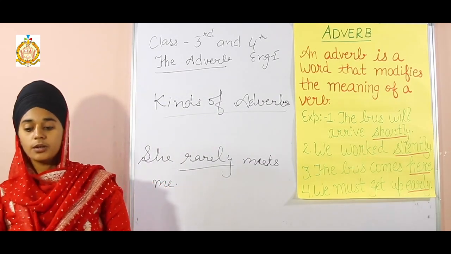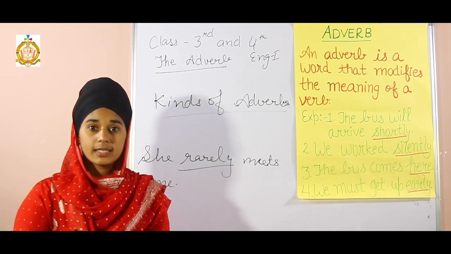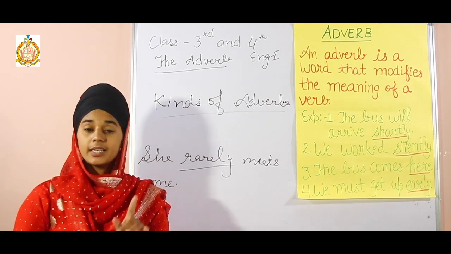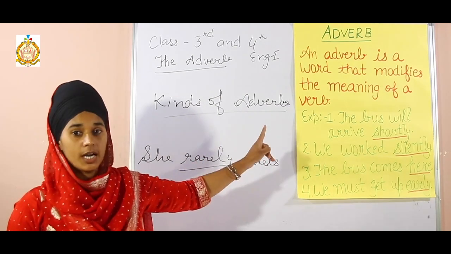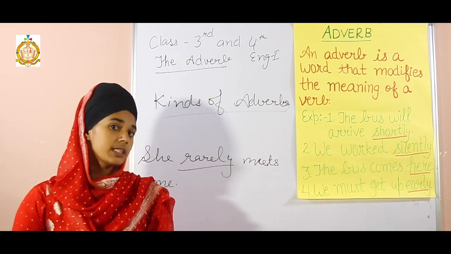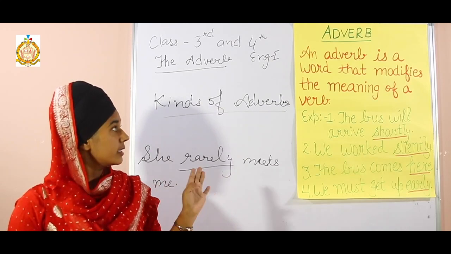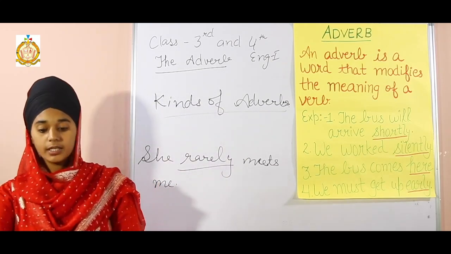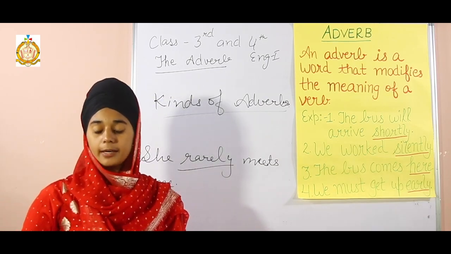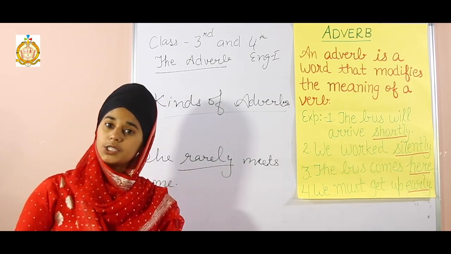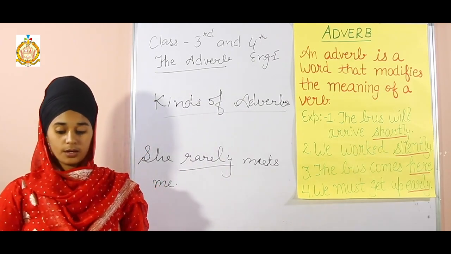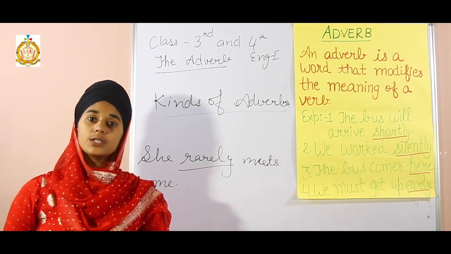Okay. Now you have to solve the exercise related to this chapter. First, write the definition. As I have written on the chart, you also have to write that definition. Then write 2 examples. You can take any example for that definition. After that, solve the exercise. Third class exercise A and B, page number 81 and 82. Fourth class exercise A, B, C, D. Whole exercise you have to solve.